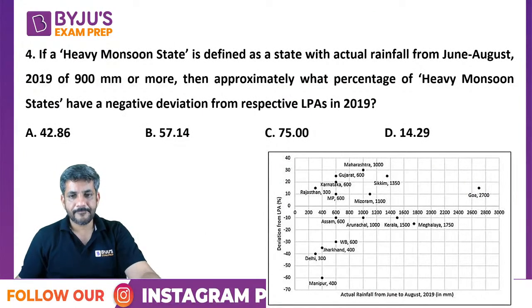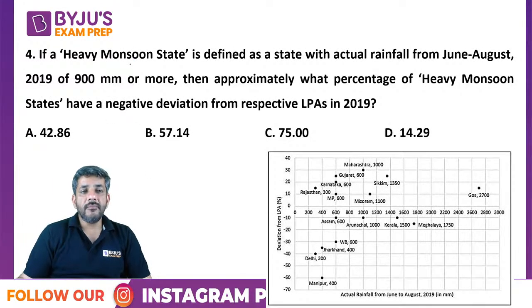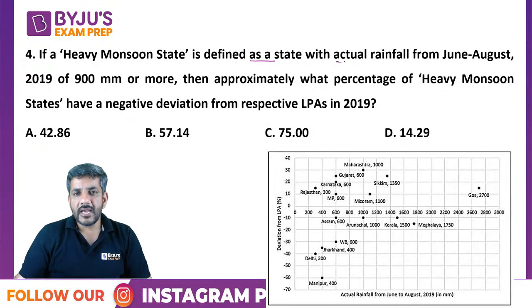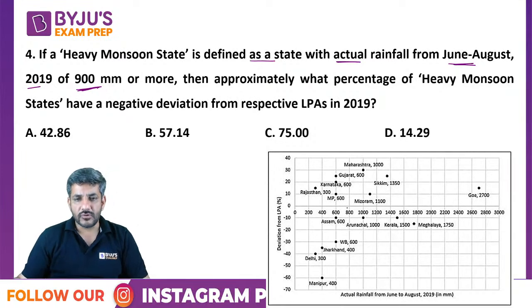Okay, चलिए, let's start doing it. If a heavy monsoon state is defined as a state with actual rainfall from June to August 2019 of 900 mm or more, 900 mm or more, so 900 mm आता है यहाँ कहीं, right? This is 800, this is 1000, so 900 or more is above this, इससे आगे, right?